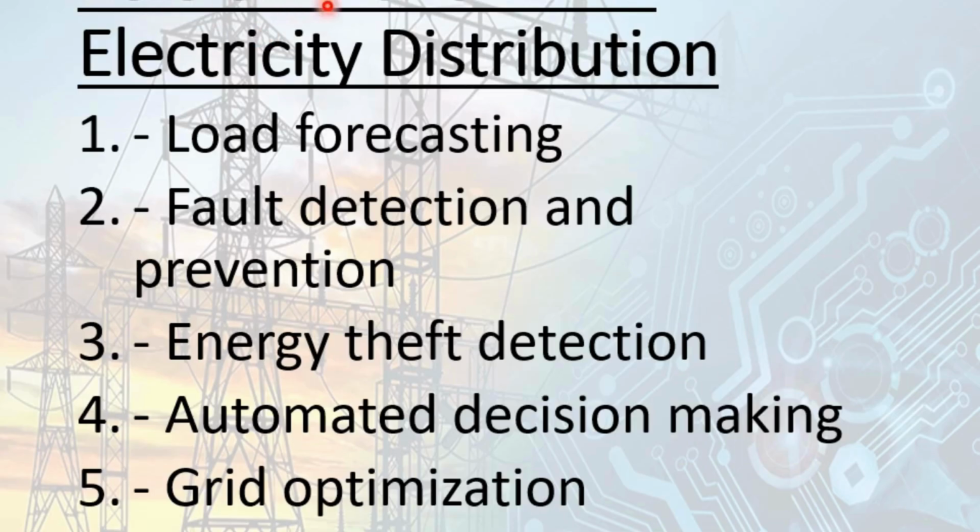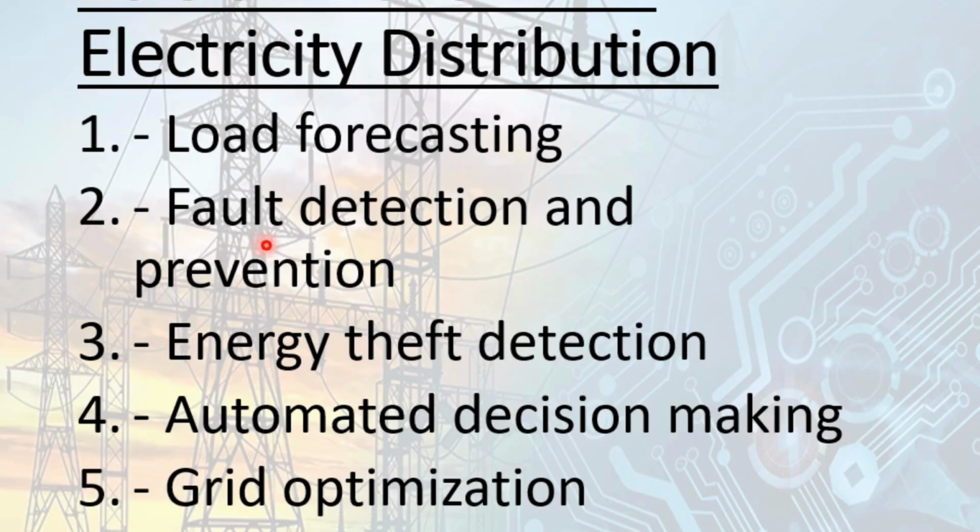Now this is the role of AI and ML in electricity distribution. So first is load forecasting. What is load forecasting? With the help of AI and ML, we can forecast what the demand for electricity would be, say in the next hour, next month, or next year. So this is known as load forecasting. It will help in planning the purchase of electricity and power from electricity generation companies and grid companies. So this is how load forecasting is possible with the help of AI and ML.